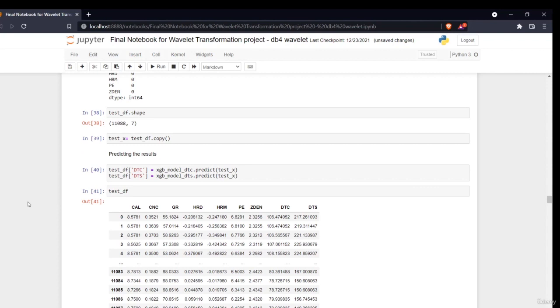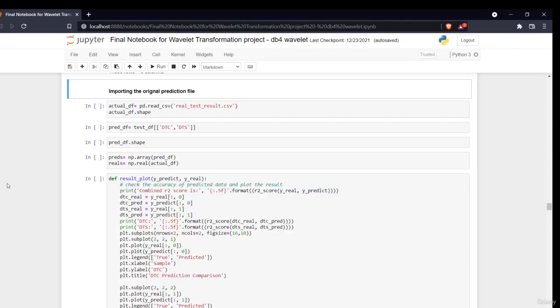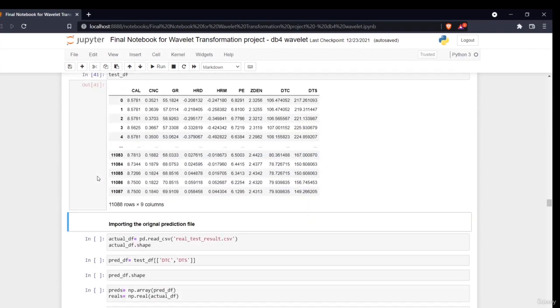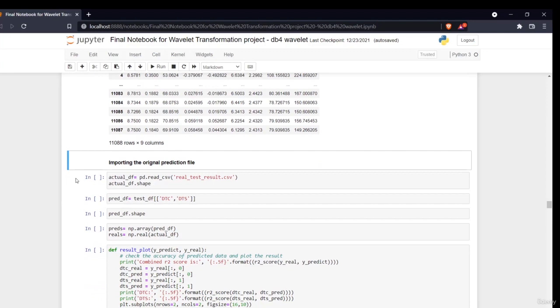So let's proceed. Hello all, welcome to the next section of this project. In this section we'll be evaluating the model which we created in the previous section, the XGB model. Now we'll be seeing how that model performed.